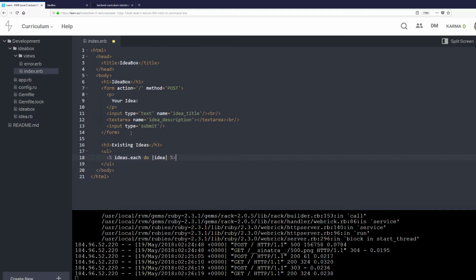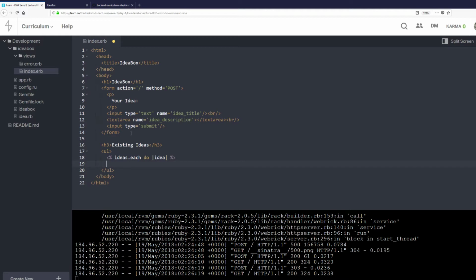What we're trying to do here is treat ideas like this array of idea objects, and we're going to display them all on our screen. And these angle bracket signs are ERB tags, and ERB is embedded Ruby. We're trying to mix our Ruby into our HTML.